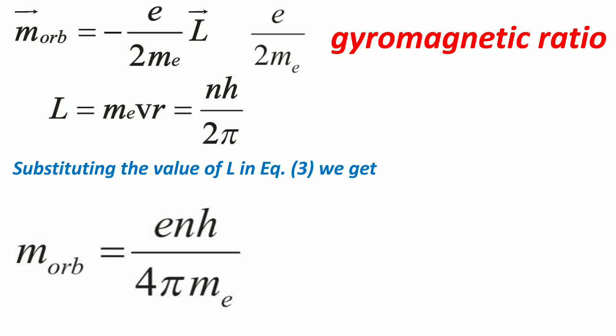Here e is the charge, n is the integral multiple, h is the Planck's constant, and me is the mass of the electron. When we substitute the value of L, we get this amount of orbital magnetic moment.